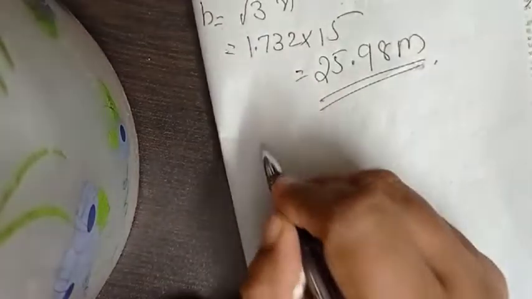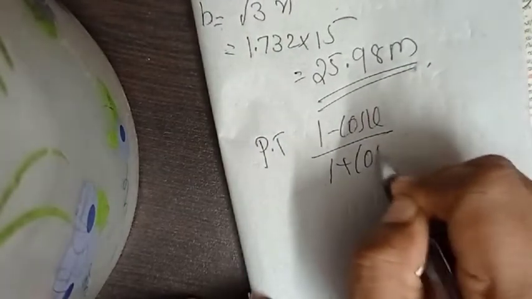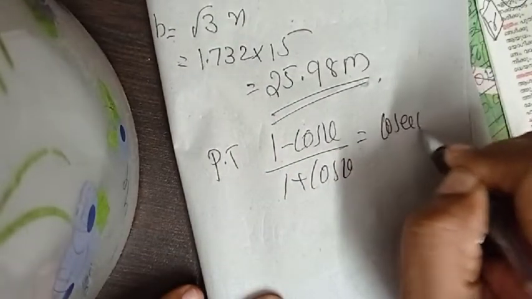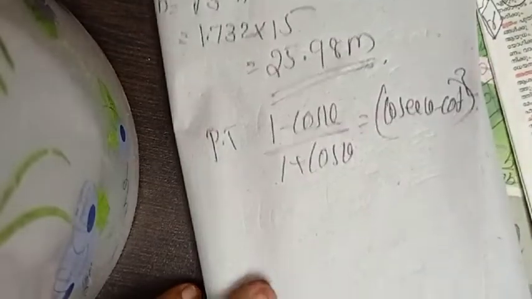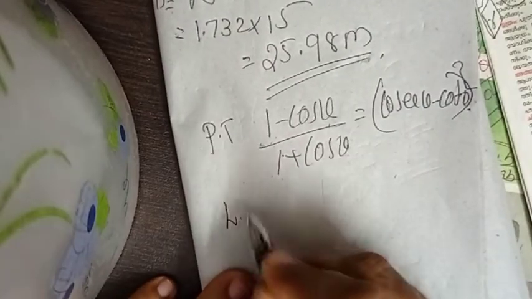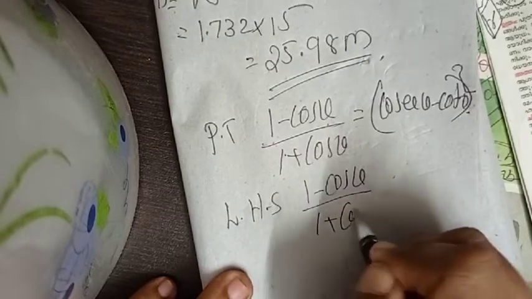Prove that 1 minus cos theta by 1 plus cos theta is equal to cosec theta minus cot theta the whole square. What's the LHS? 1 minus cos theta by 1 plus cos theta. Write that. LHS equal to 1 minus cos theta by 1 plus cos theta.